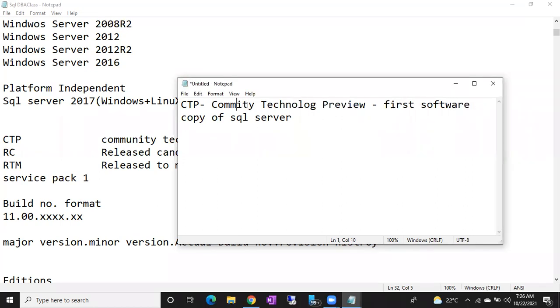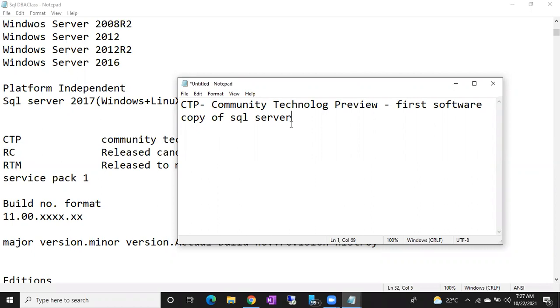They are going to first release the software into the community. Community means everyone can become a member of the Microsoft community. First it will send links to the community people, so community people will get early access to the latest version of SQL Server.